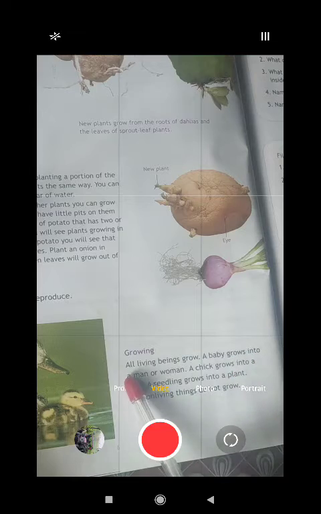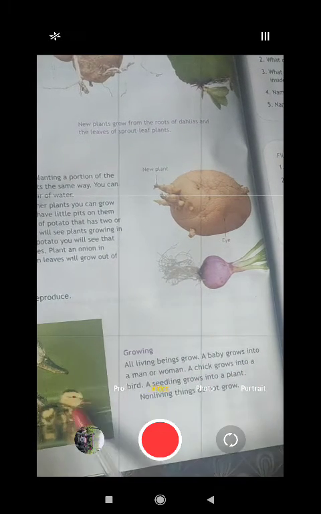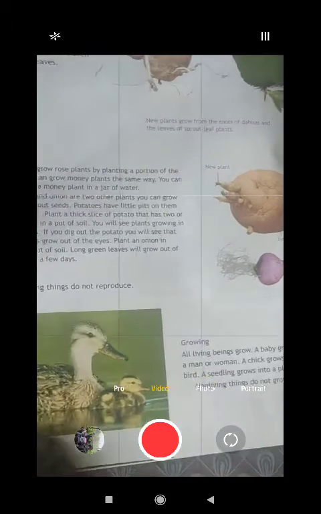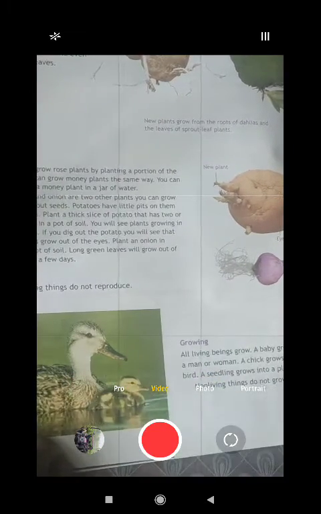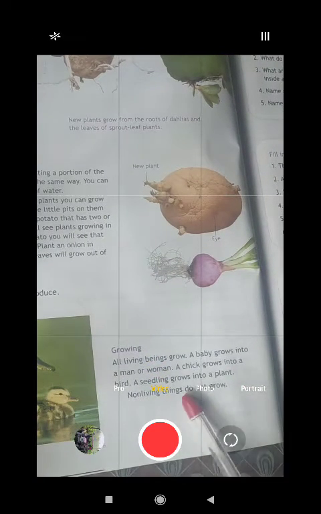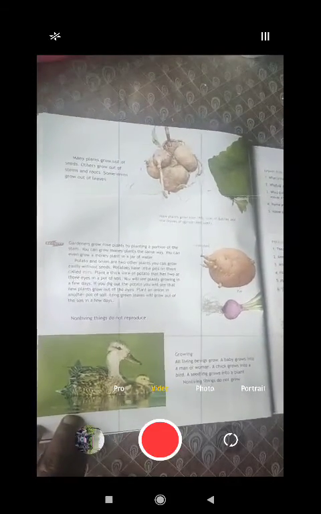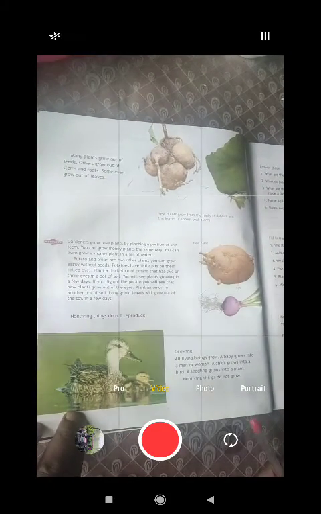A baby grows into a man or a woman, like we human beings. A chick grows into a bird, like from here to here, means from this small chick to this big bird. So that is known as growing. A seedling grows into a plant. Non-living things do not grow. Whatever characteristics we have discussed today, all these things will not be applicable for non-living things. All the things we have discussed today will be seen with living things only.